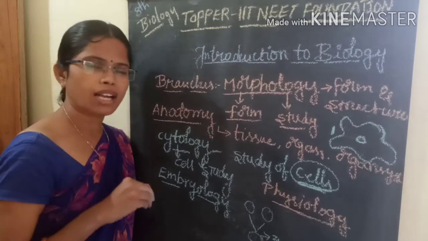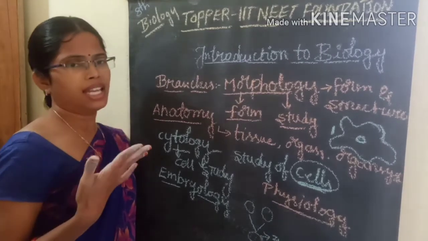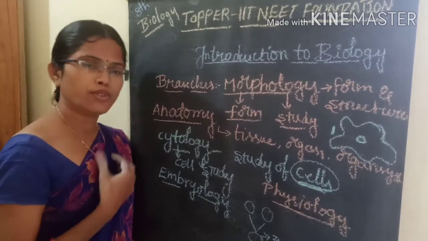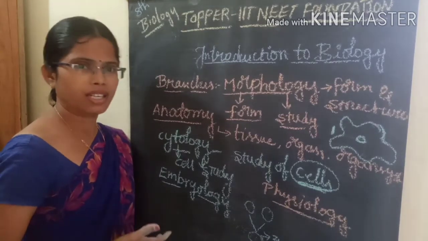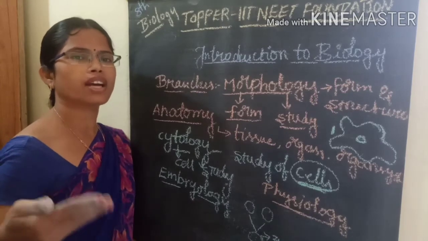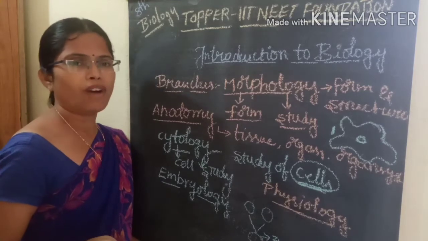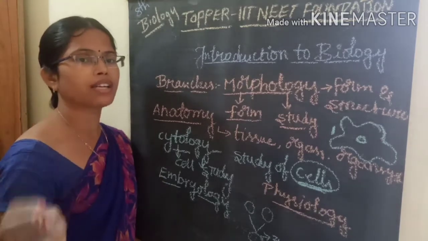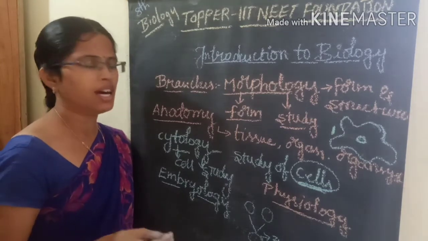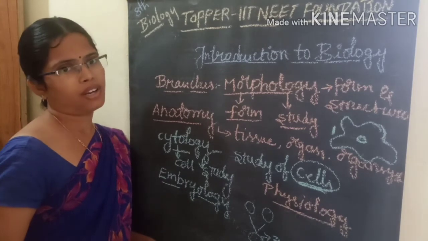From the mouth, there is the buccal cavity, saliva, teeth, and tongue, and from there it goes to the pharynx, then esophagus, stomach, small intestine and large intestine. So there are many organs in our body to perform the digestion process. What are the functions of those particular organs and organ systems present in our body? These all come under physiology.